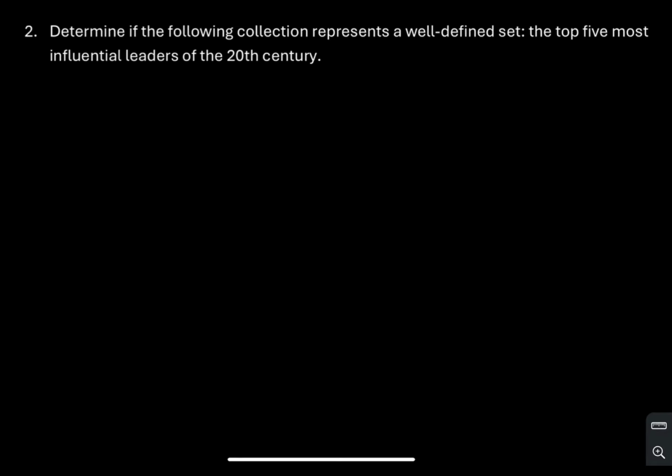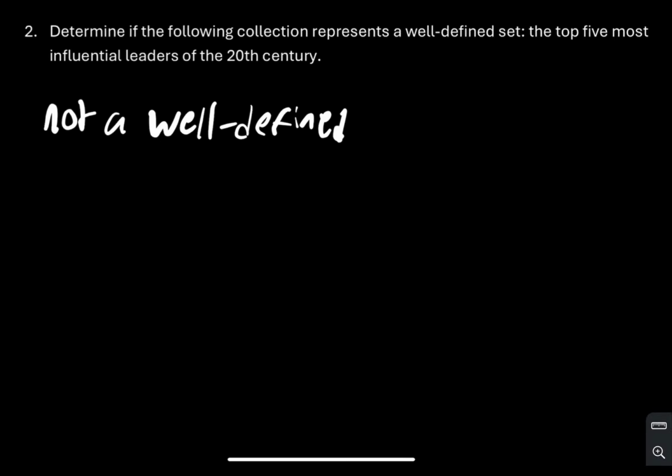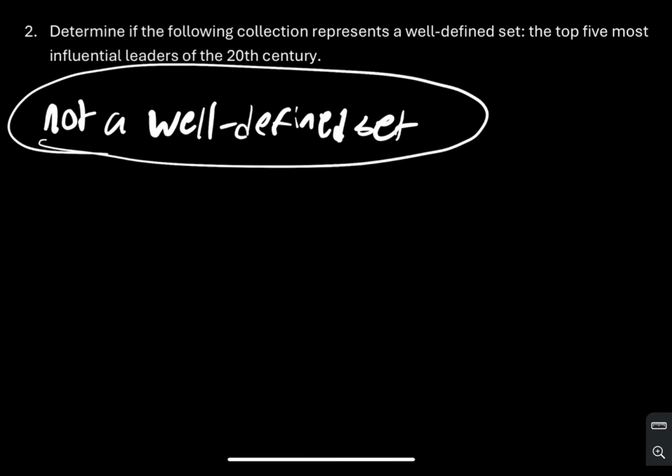So for the second practice problem, it wants us to determine if the top 5 most influential leaders of the 20th century is a well-defined set. So our elements need to be the top 5 most influential leaders of the 20th century. Influential is going to be something that's opinionated. There's no way to measure influential as a fact. When you ask person to person, you're going to get different answers on what you consider influential. So knowing that this is opinionated, we can say that this is not a well-defined set. So that's going to be your answer.